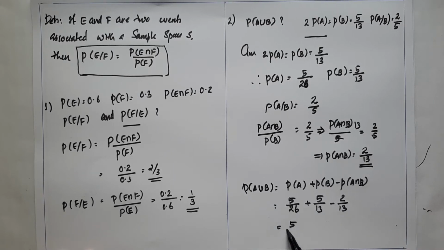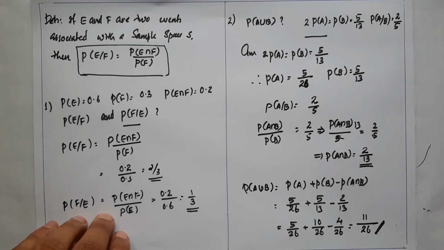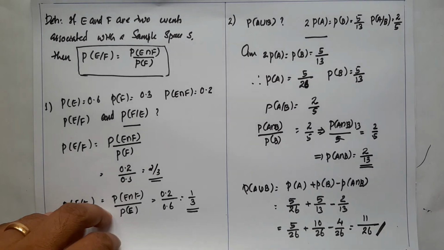That is equal to 5 by 26 plus 10 by 26 minus 4 by 26. The common denominator is 26, and in the numerator 15 minus 4, the answer is 11 by 26. That's all. Okay, now we'll discuss one more question using the definition of conditional probability.